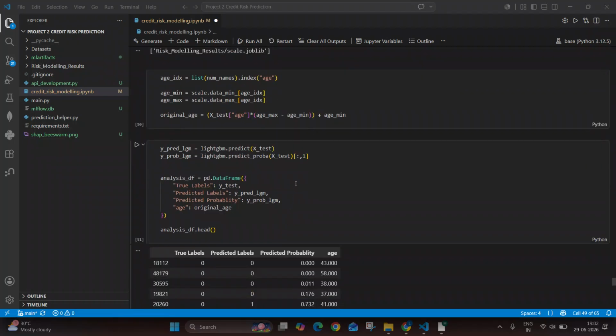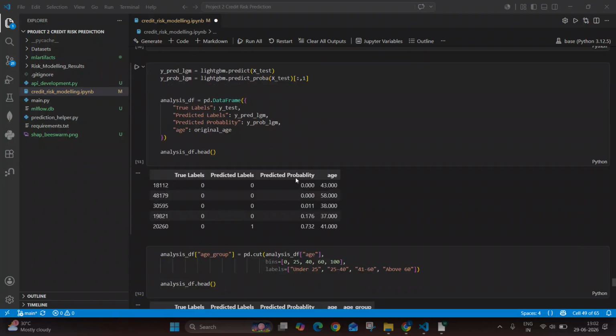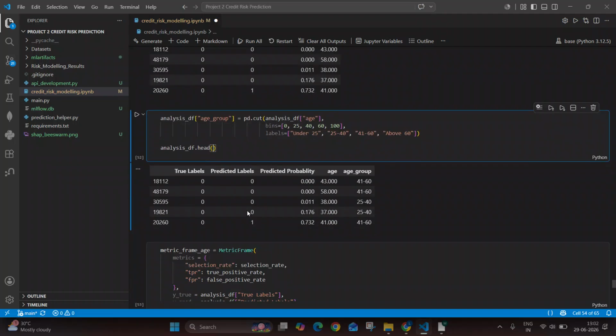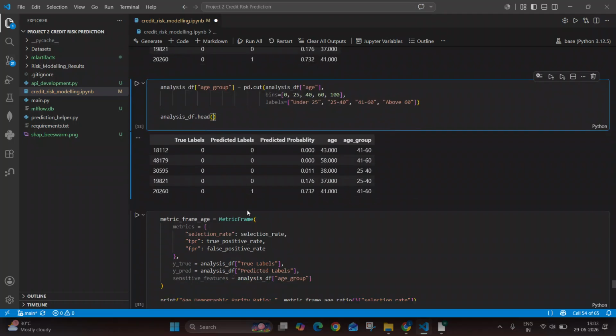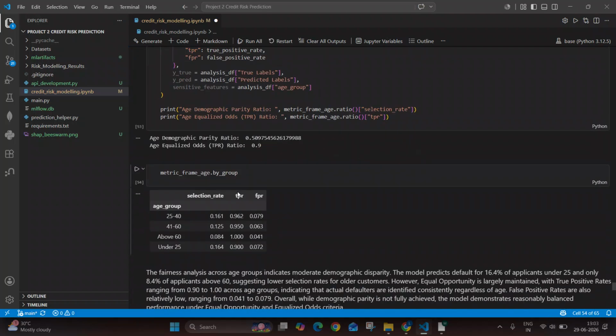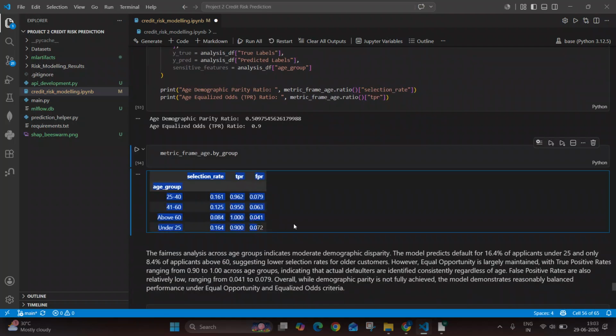So what we have done is divide the data set into age bins: under 25, 25 to 40, 41 to 60, and above 60. Then we analyze the selection rate, true positive rate, and false positive rate. Okay, so this is the result we have obtained.